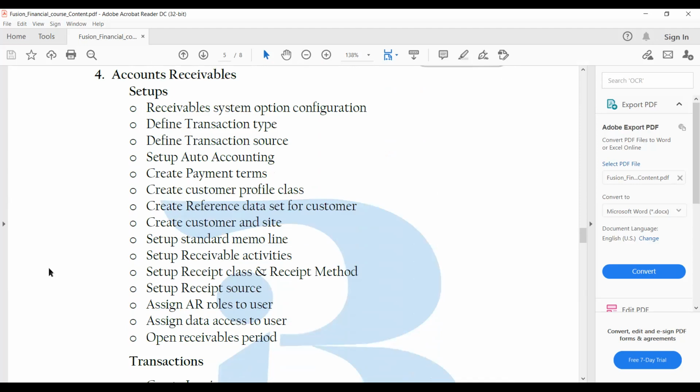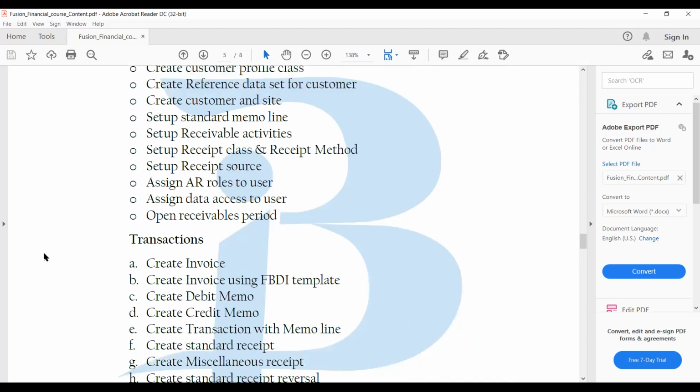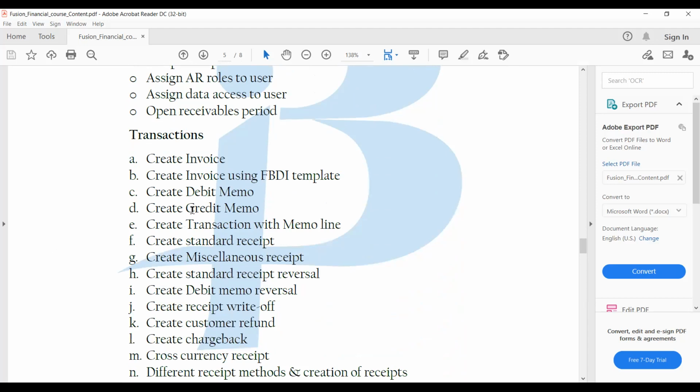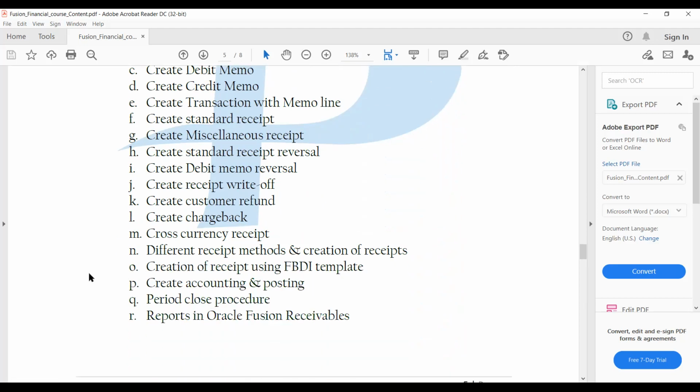Similarly, we have accounts receivable. When we are seeing accounts receivable, we will see the intra-company, intercompany, and advanced global intercompany. How it will be used and in what cases we will use it, the configuration part and the transaction, how it will happen in real time. All those things we will see. And apart from that, the few basic things which are there in EBS: debit memo, credit memo, invoice, the miscellaneous receipt, and the write-off, chargeback, these things.